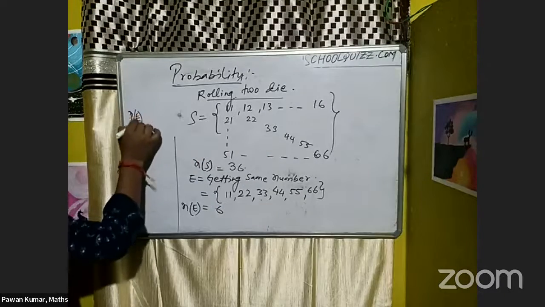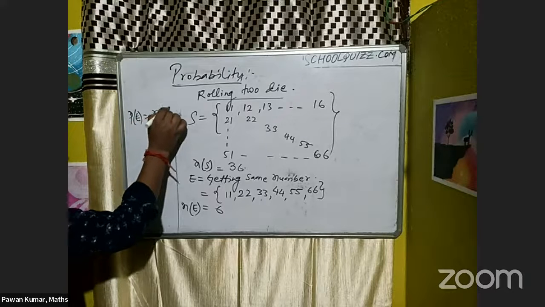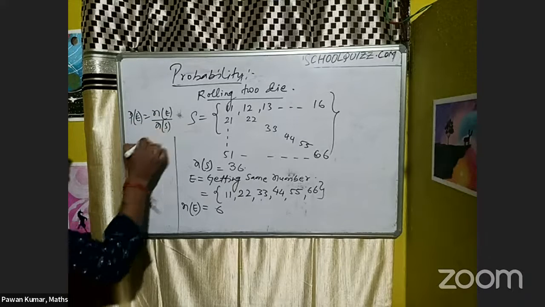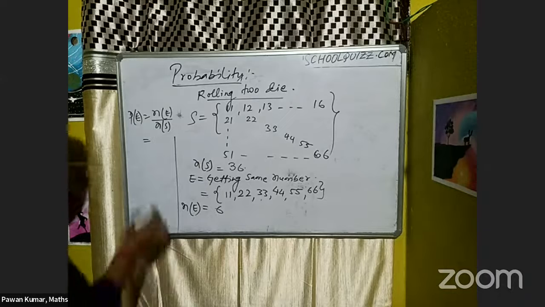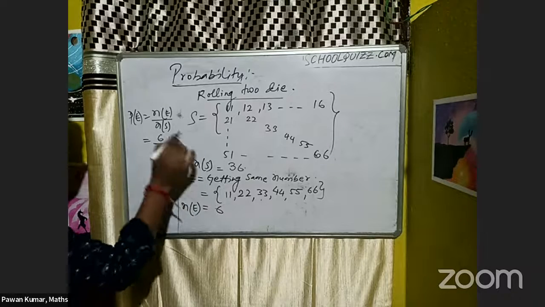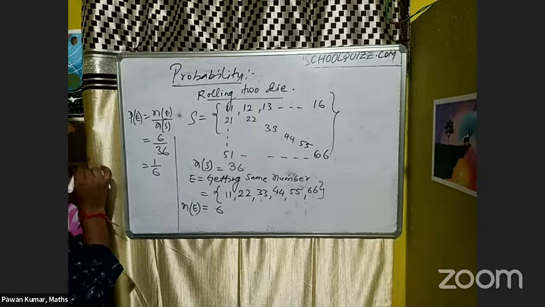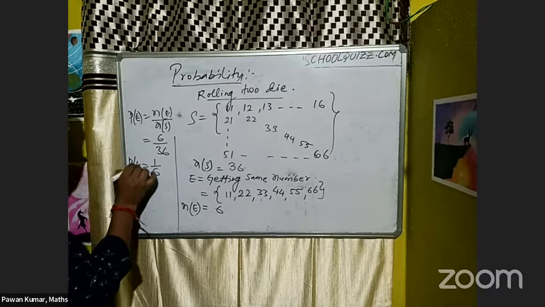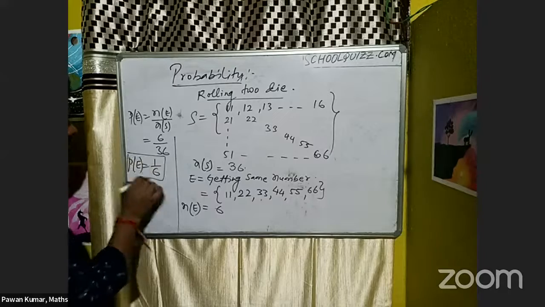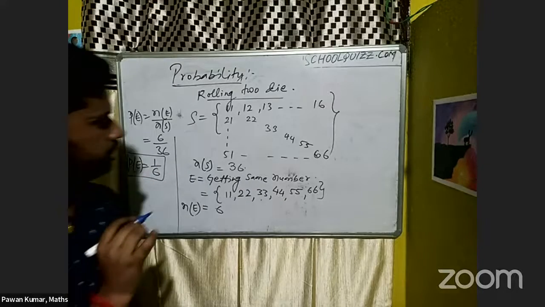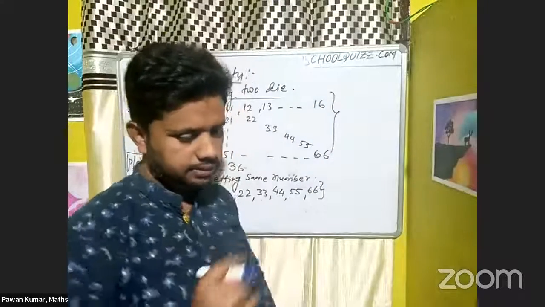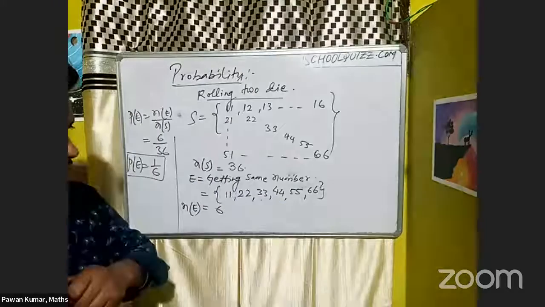What is the probability of the event? The probability of the event is n(E) by n(S), so you have to mention it like that. n(E) is 6 by 36, so you get 1 by 6 here. This you have to write, correct? Then only you can secure good marks in that. Understand? Suraj, have you done it like that?